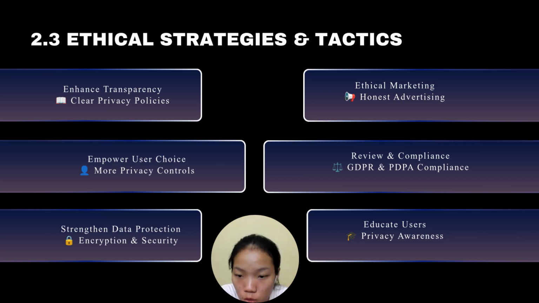The next is to ensure ethical influencer marketing. Require clear disclosure of paid partnerships and sponsorships. Help the audience distinguish sponsored content from independent opinions. Regularly review policies and complaints. Continuously review policy and marketing practice. Stay compliant with GDPR, PDPA, and other relevant regulations. To educate and engage users, provide privacy, cybersecurity, and online safety education. Run awareness campaigns and educational content initiatives.